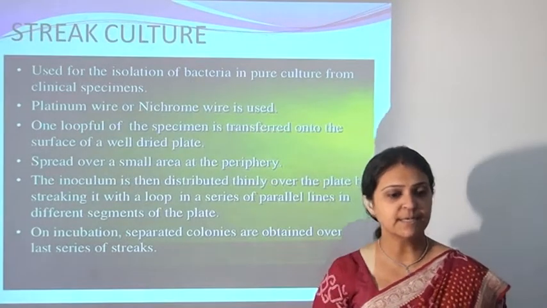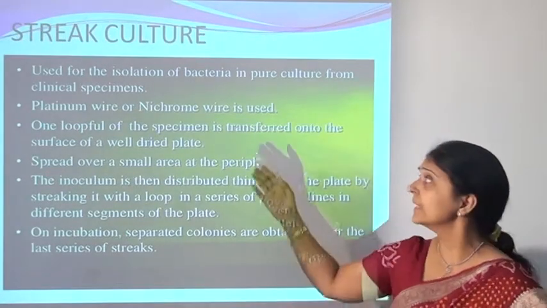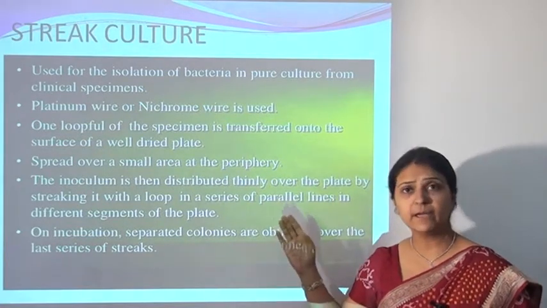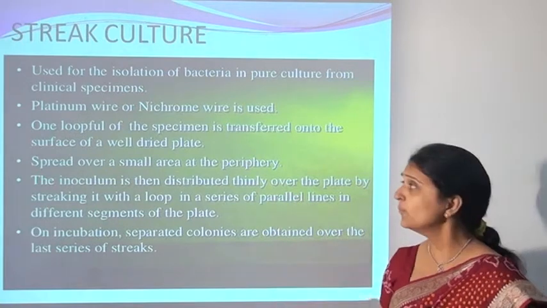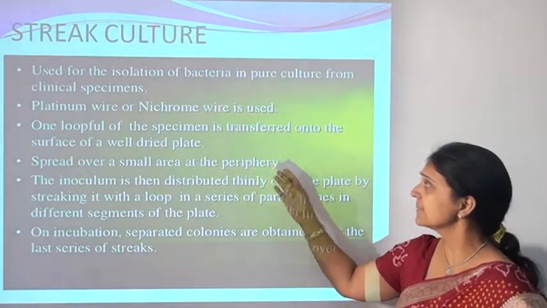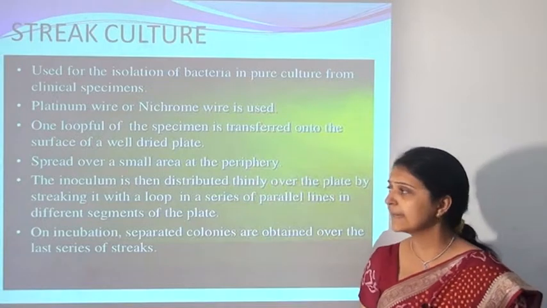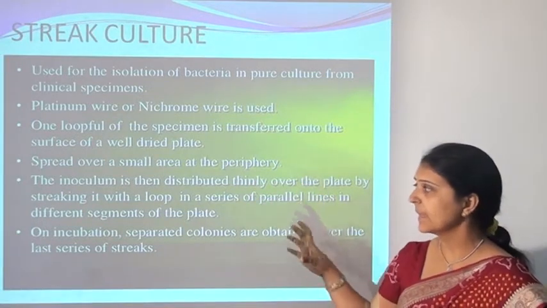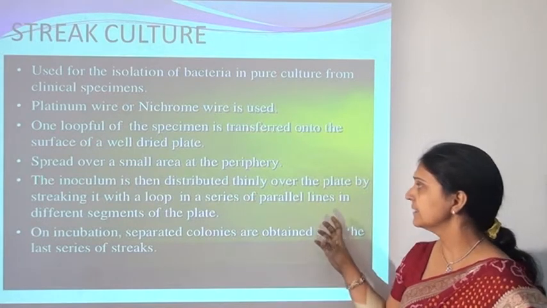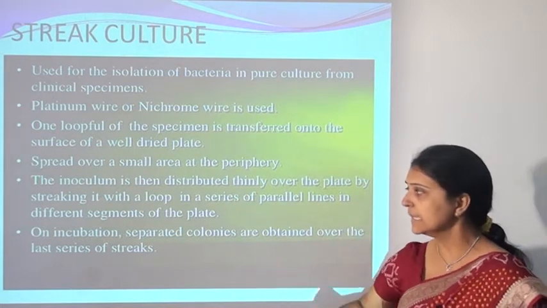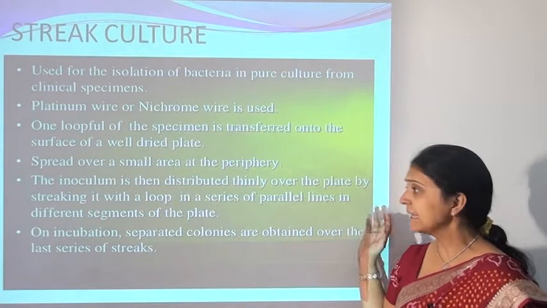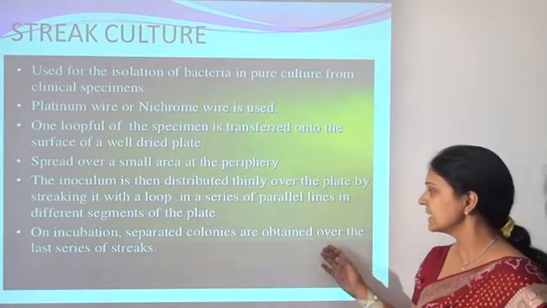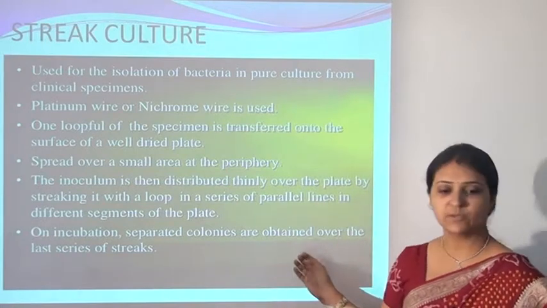First is the streak culture, used for the isolation of bacteria in pure culture from the clinical specimen. Platinum wire or nichrome wire is used. One loopful of the specimen or suspension is transferred on the surface of a well dried plate, spread over a small area at the periphery. The inoculum is then distributed thinly over the plate by streaking it with a loop in a series of parallel lines into the different segments of the plate. On incubation, separate colonies are obtained over the last series of streaks.